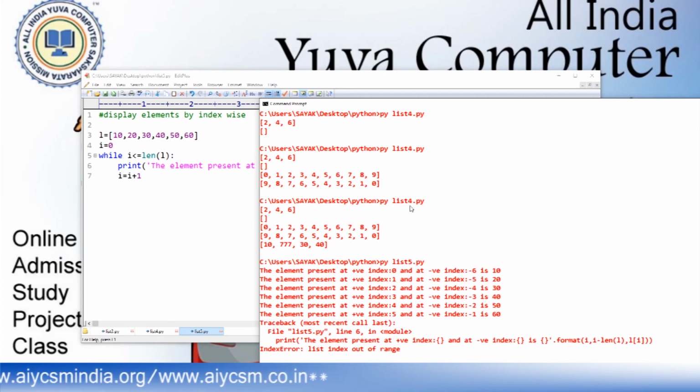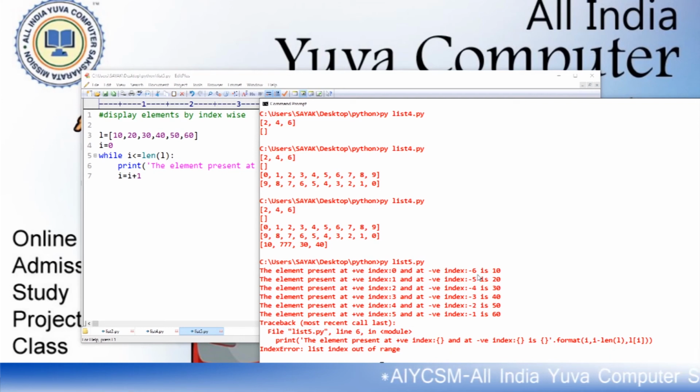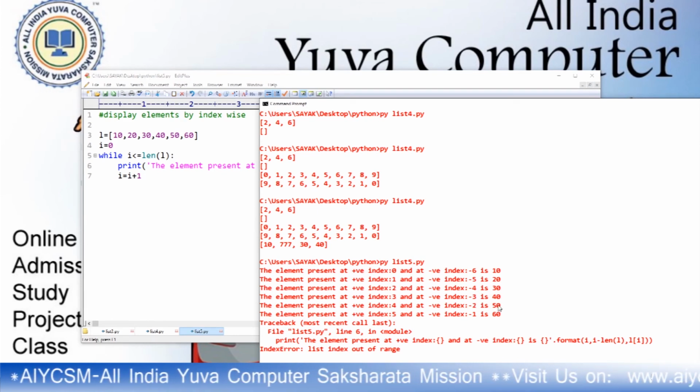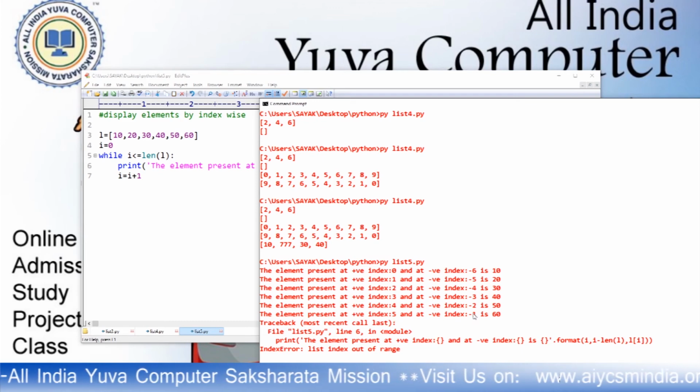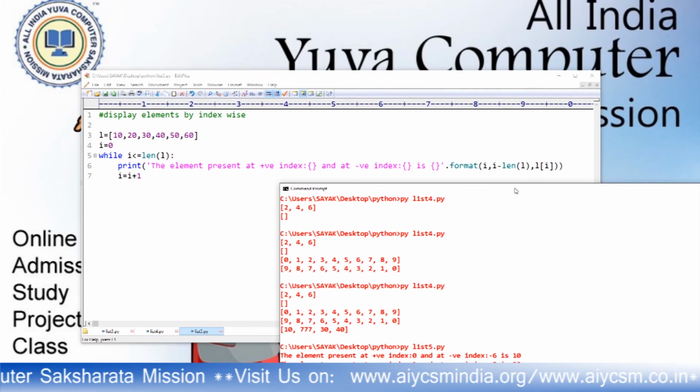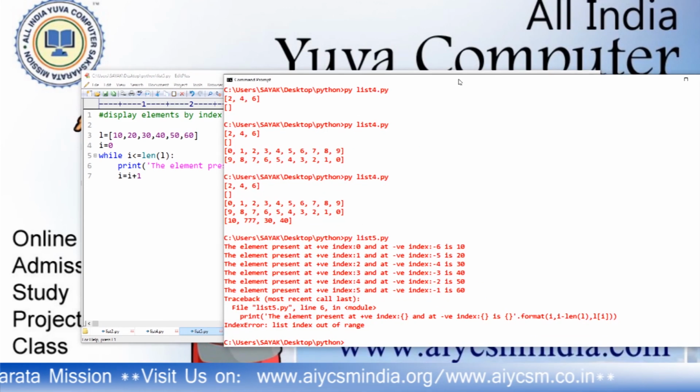The element present in positive index 0 and negative index minus 6 is this, 1 and minus 5 is this, 2 and minus 4 is this, 3 and minus 3 is this, 4 and minus 2 is this, 5 and minus 1 is this. These are the values they return.